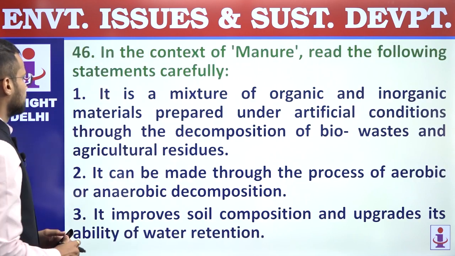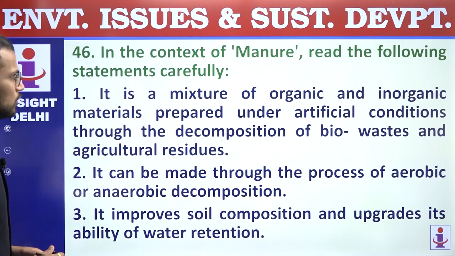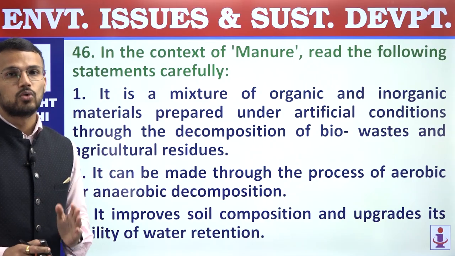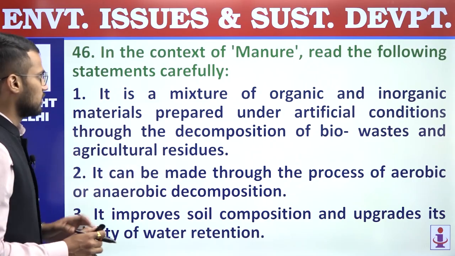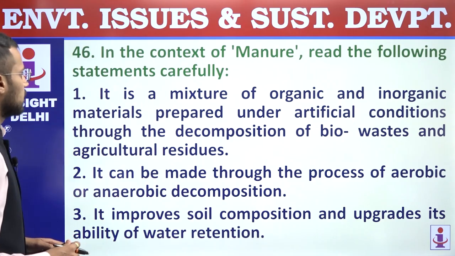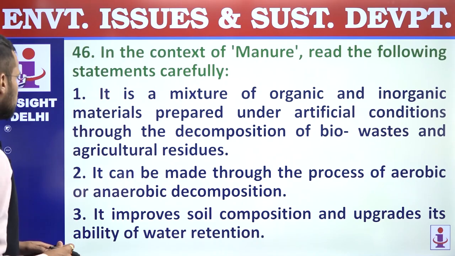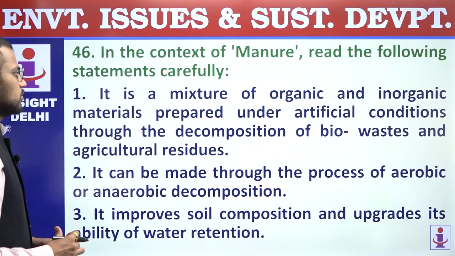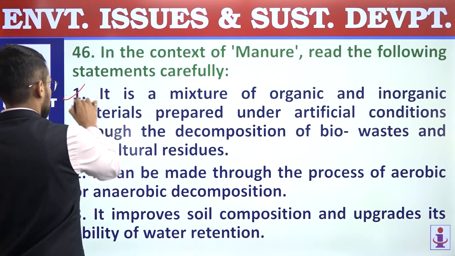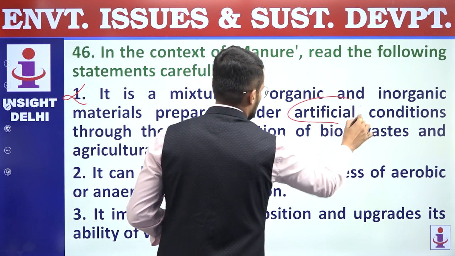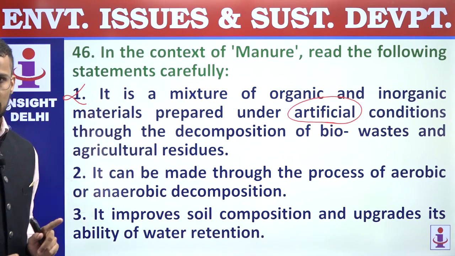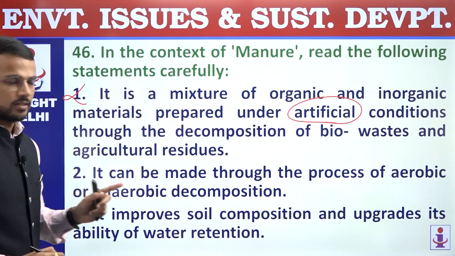Next now, 46. In the context of manure, read the following statements carefully. Right, so manure plays an important role in organic farming. Let us consider the statements. First, it is a mixture of organic and inorganic materials prepared under artificial conditions through the decomposition of bio-waste and agricultural residues. This statement is incorrect, because there are natural conditions that are used for the preparation of manure, not artificial conditions. And that's why first statement is incorrect.